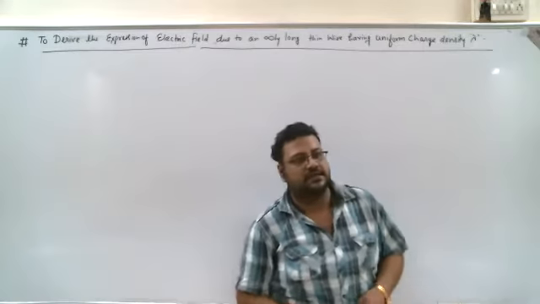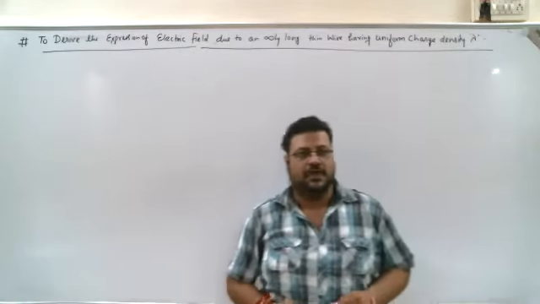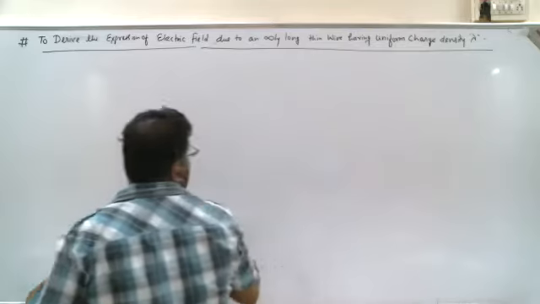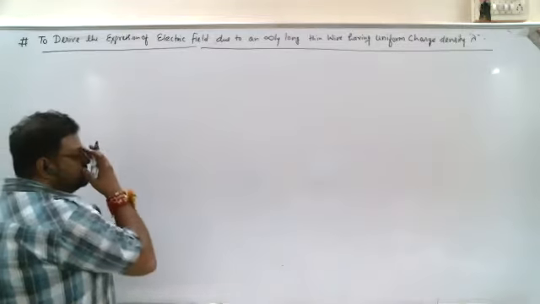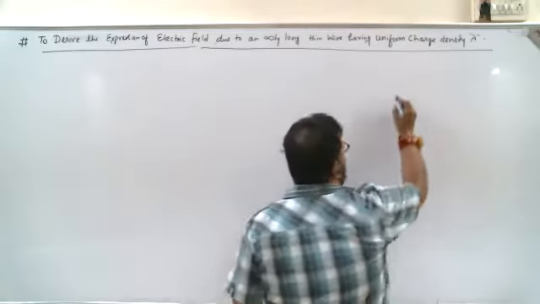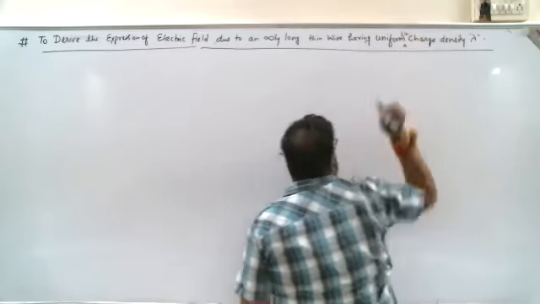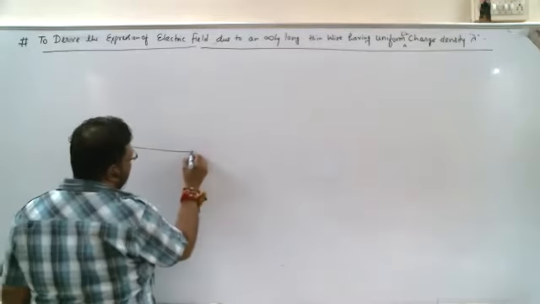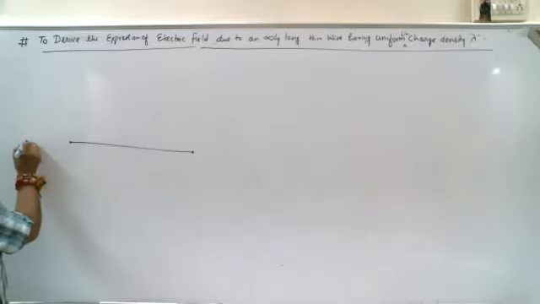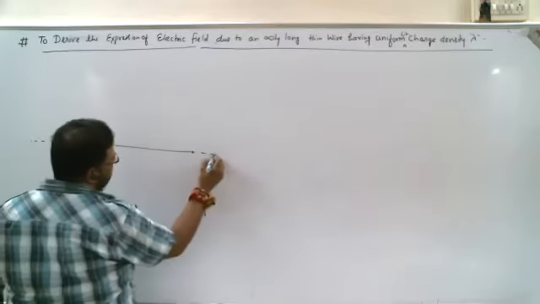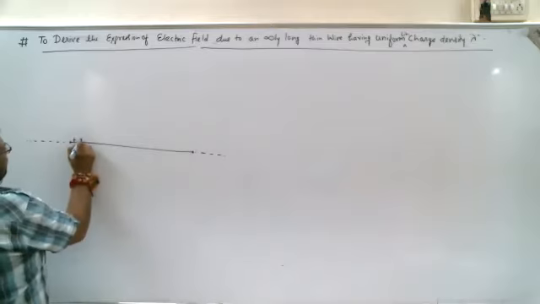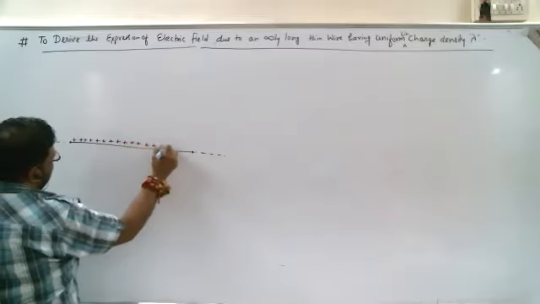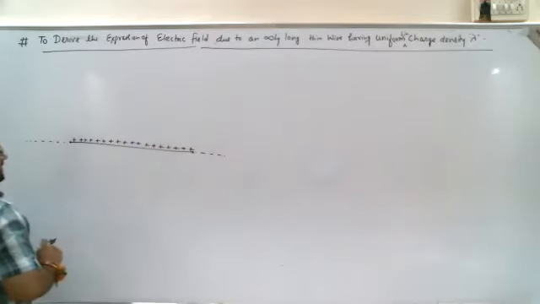So here we are going to derive the expression of electric field due to an infinitely long thin wire which has a uniform charge density lambda. Lambda means linear charge density, uniform linear charge density lambda. So let's suppose we have a thin wire, and it is infinitely long, on which the charge is distributed uniformly. Then it can have the uniform linear charge density.